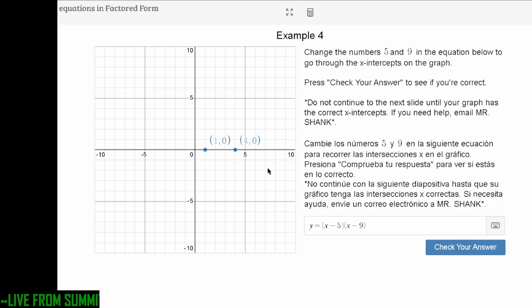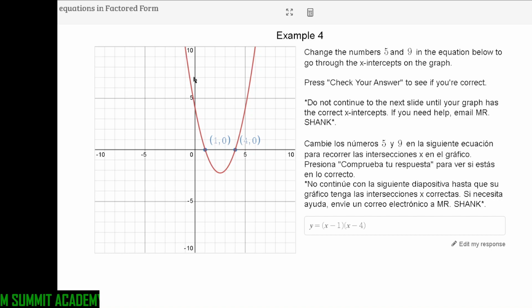So instead of 5 and 9, I should have 1 and 4. Okay, you can check your answer. Notice how when I click check your answer, it graphs it out. Since it goes through those points and it hits the x-axis at those points, I know I'm good.